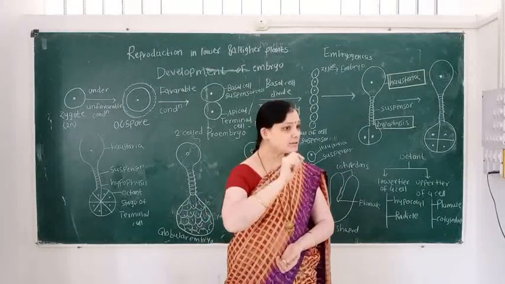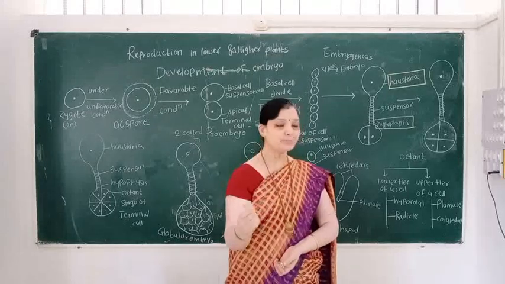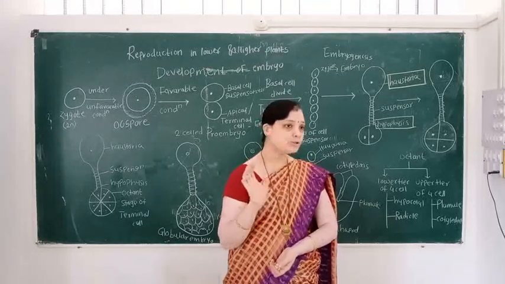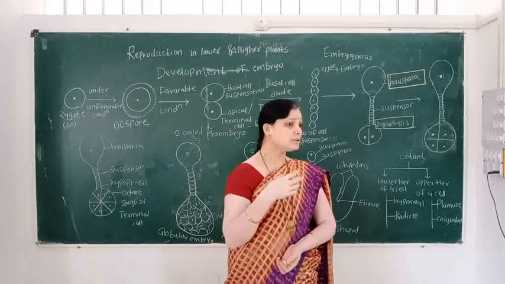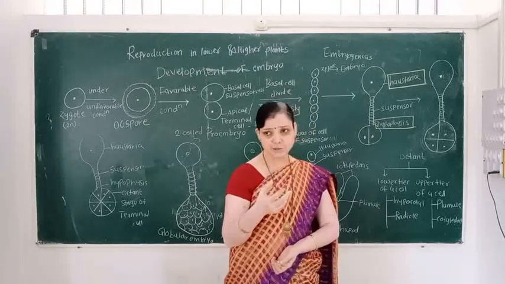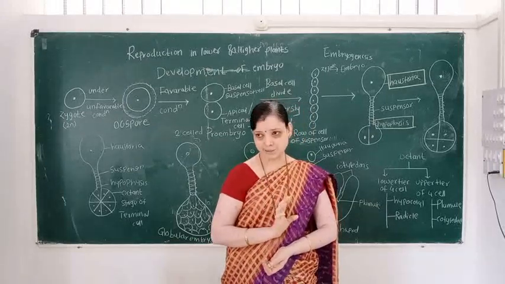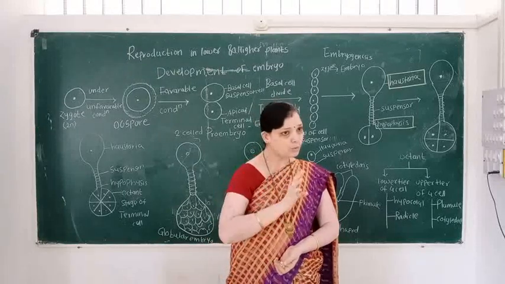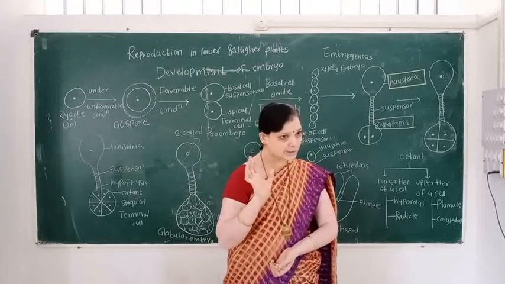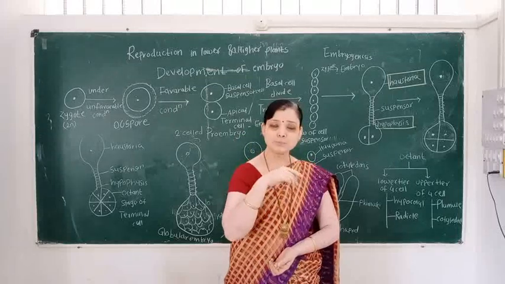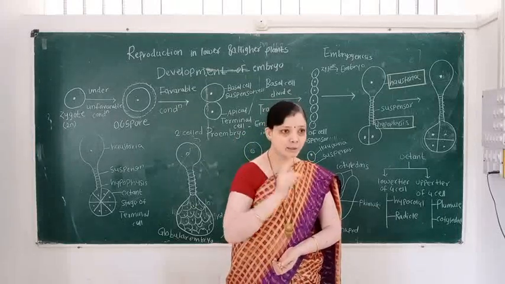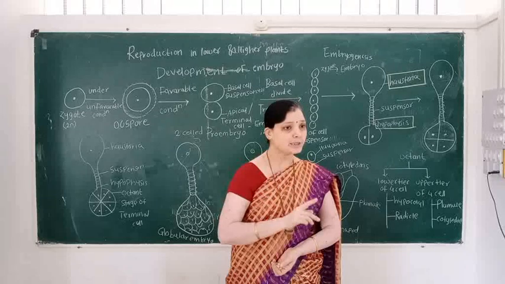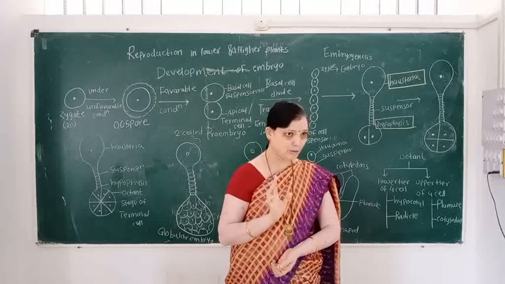So the radicle gives rise to the root system and the plumule gives rise to the shoot system. Then the formation of the plant body takes place. Thus, in post-fertilization changes, development of the endosperm and development of the embryo take place.